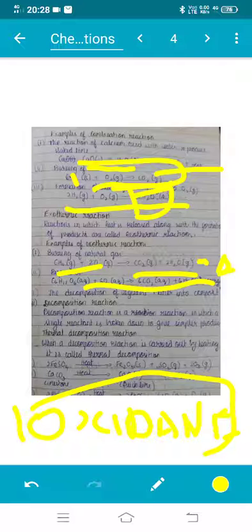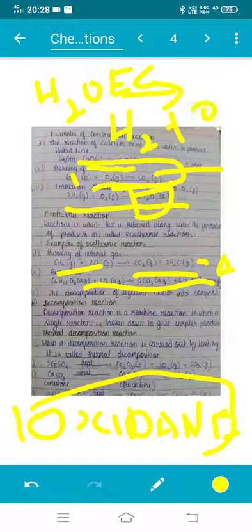A decomposition reaction is just the opposite of a combination reaction. A decomposition reaction is a reaction in which a single reactant is broken down into simpler products. For example, we can take H2O with electric current giving H2 plus O2, which is not correctly balanced yet.